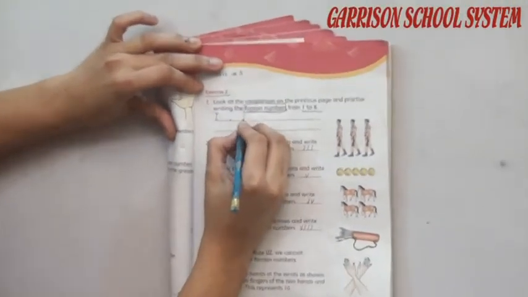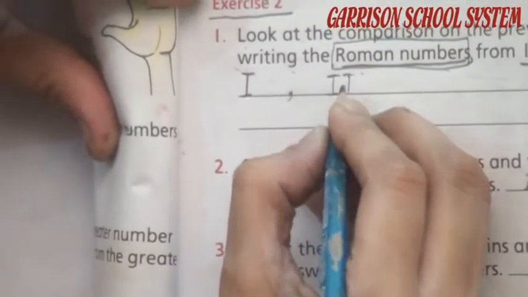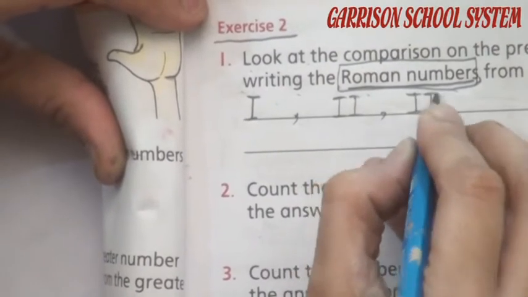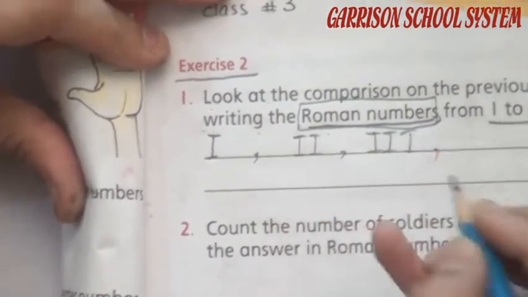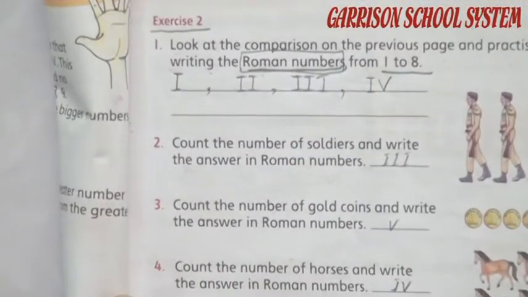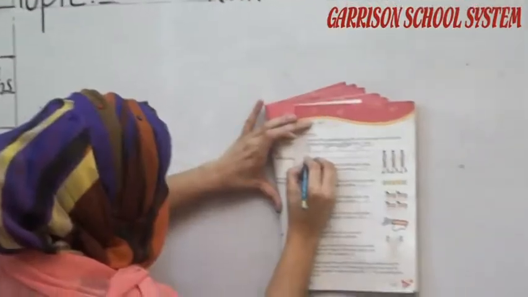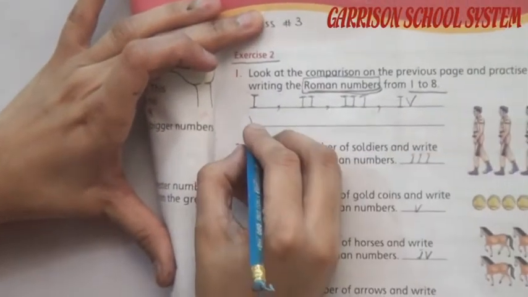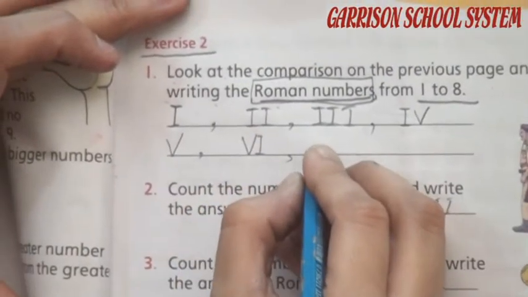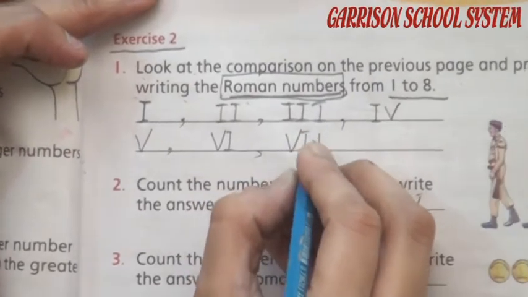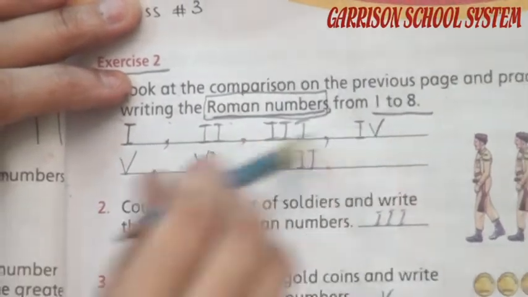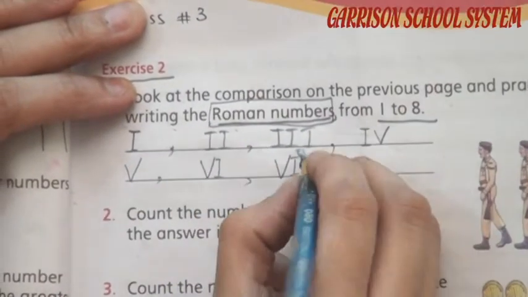Next, number 2 like this. Next number 3 like this. Next number 4. Sorry, after 4 here is number 5. Next number 6. Sorry student, after 5, then 6, then 7.